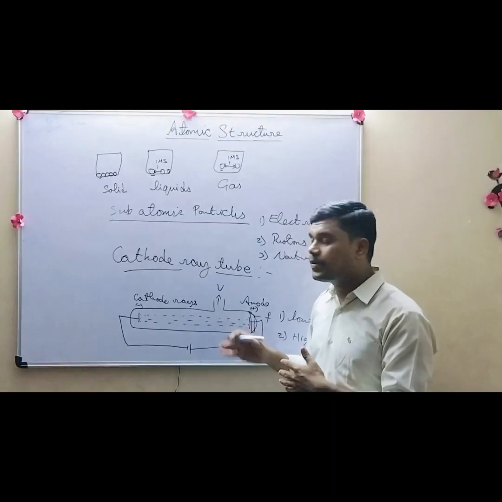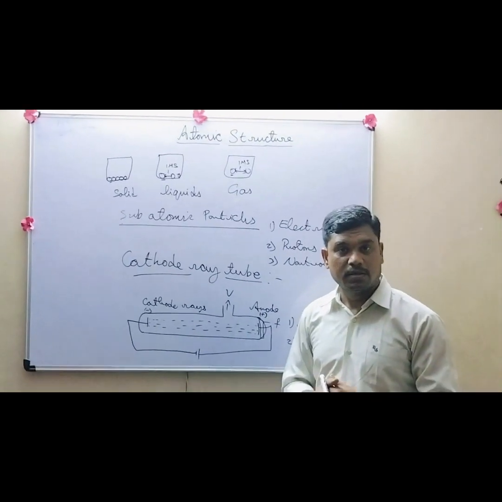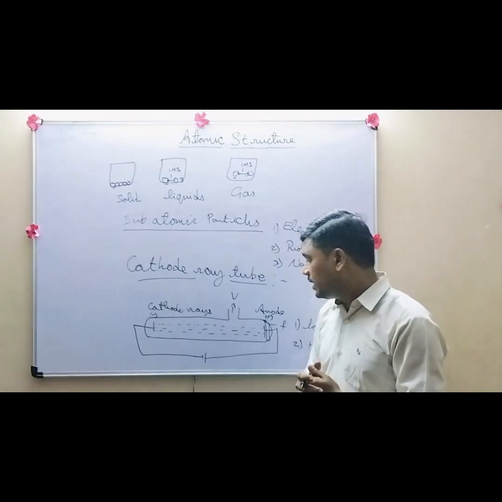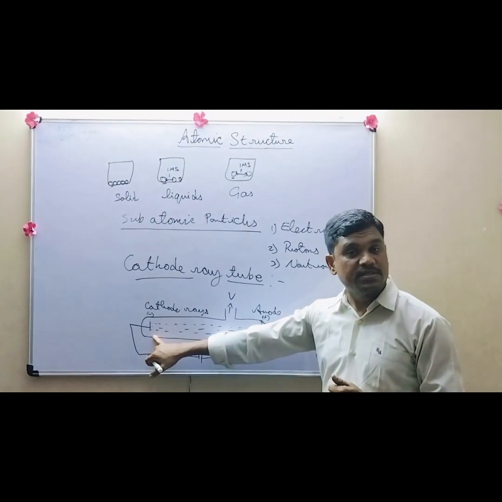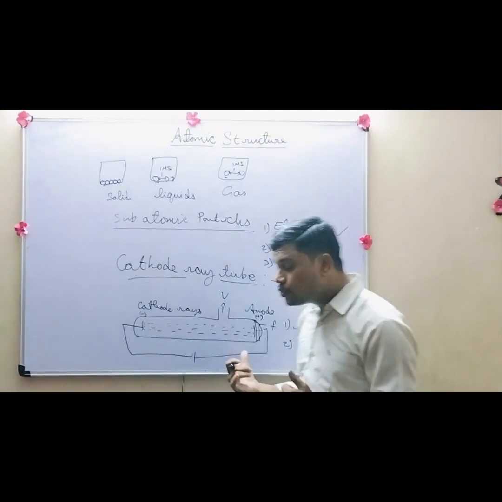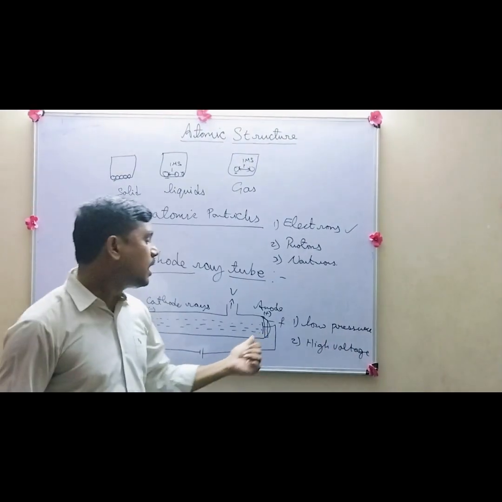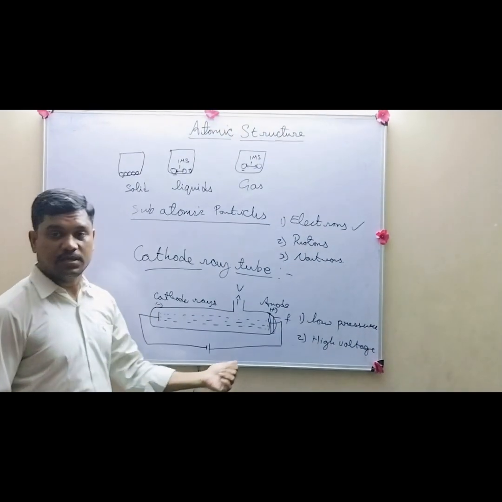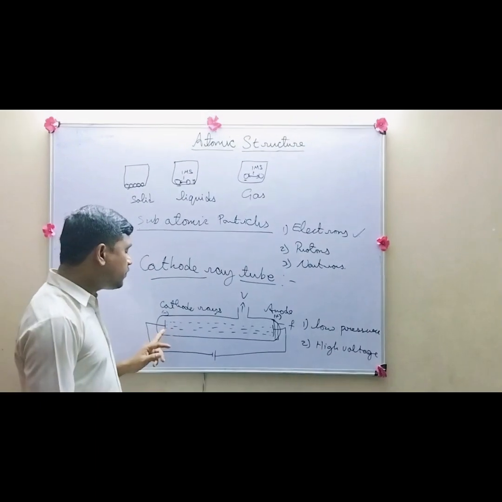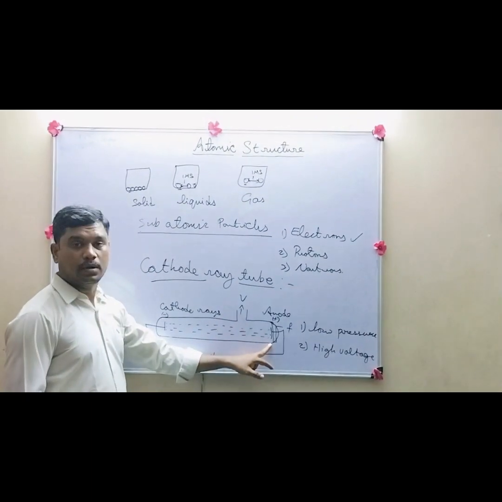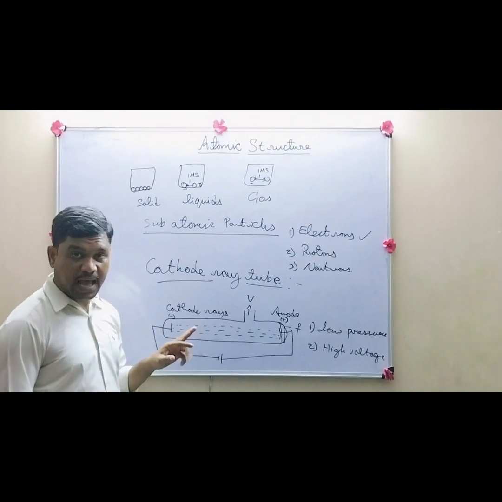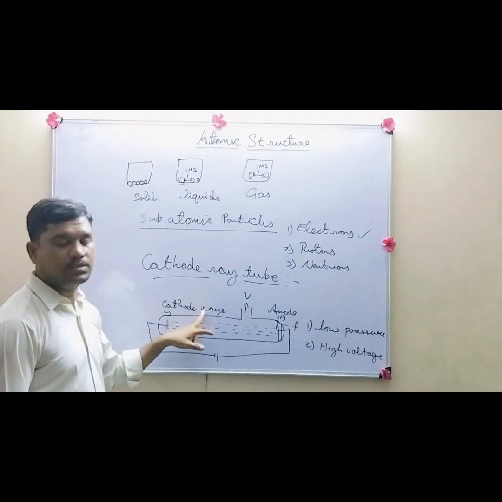These questions started arising. Later they found that there are particles present inside the atom, and because of these conditions of low pressure and high voltage, they move from cathode to anode. They were initially called cathode rays.